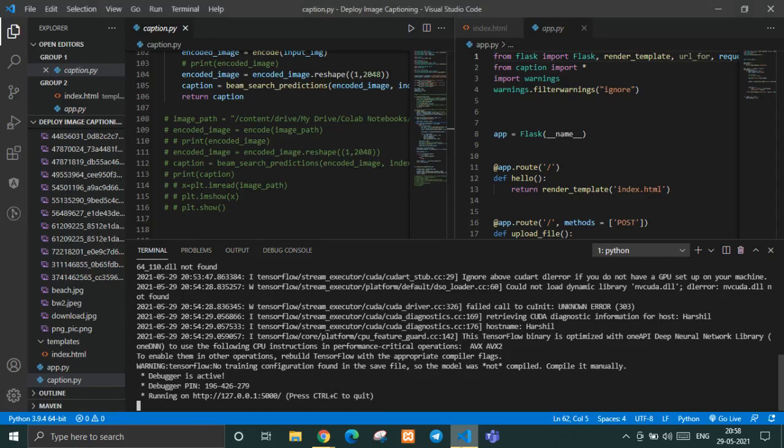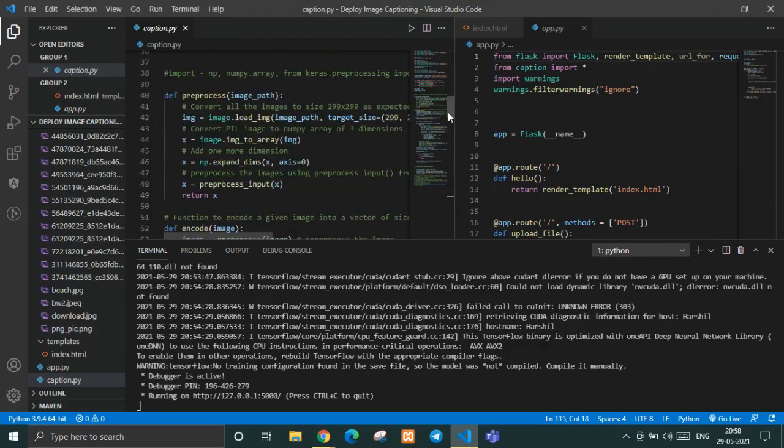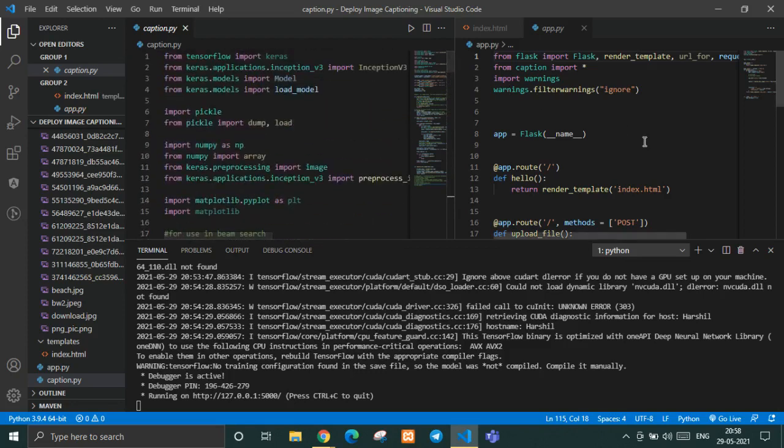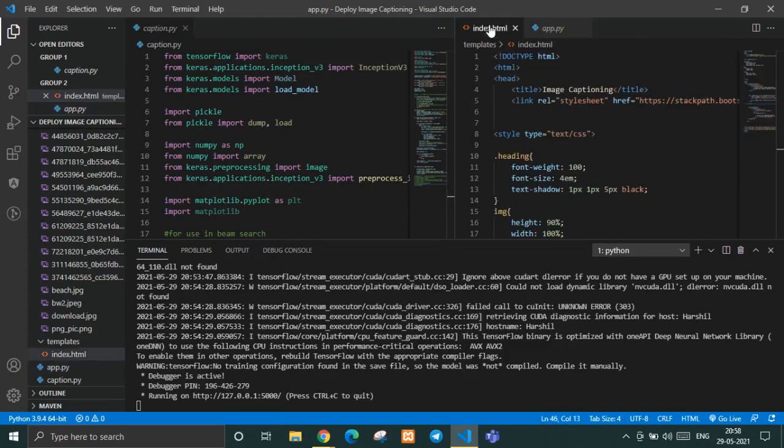Hello everyone, so what you can see over here is we have opened our code in VSC. There is the index.html file. We have kept things very simple.